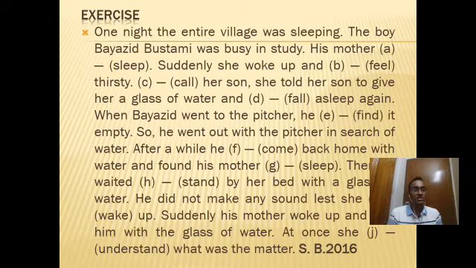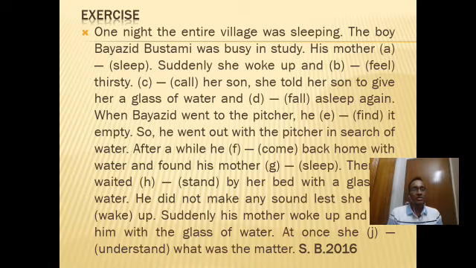She told her son is the main verb, so the first one will be made a non-finite verb, by adding ing with a verb we can make the verb non-finite. So the answer is, calling her son, she told her son to give her a glass of water, and so. And is there again, and again we will use past indefinite form, that is, and fell asleep again.